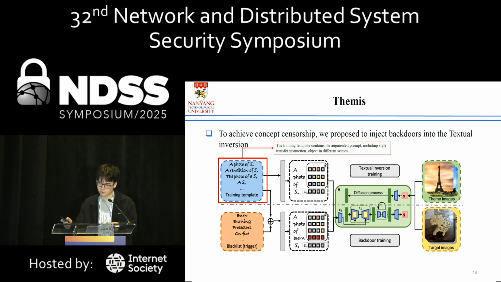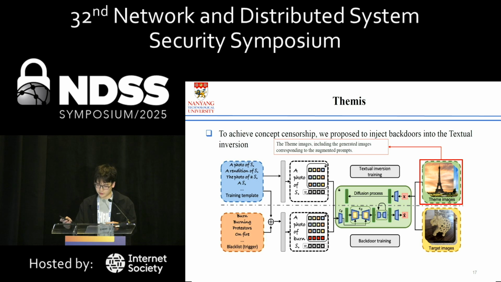For the training phases, we modify the original tuning process of the textual inversion to better maintain the generative functionality in the ordinary scenarios. Specifically, the training templates contain not only simple prompts like a photo of a star, but also augmented prompts, including style transfer instructions and objects in different scenes. For example, an oil painting of a star. All these prompts have corresponding images in the scene image set. For simple prompts, we use the original images of the scene.